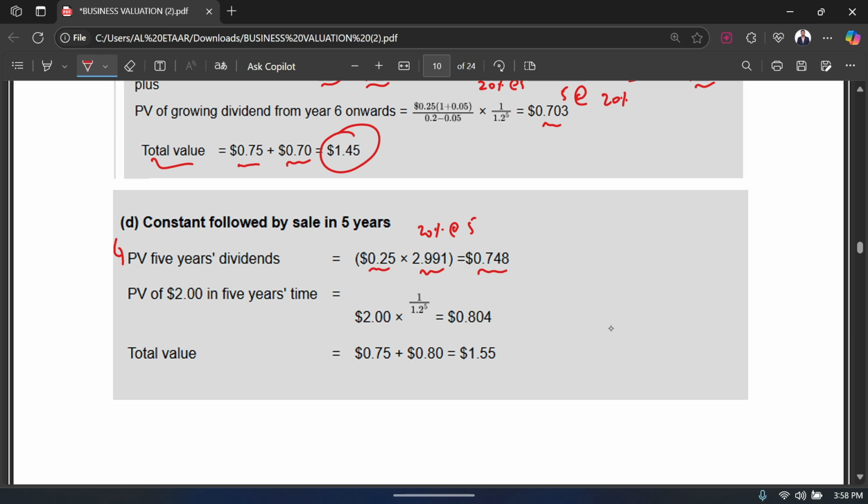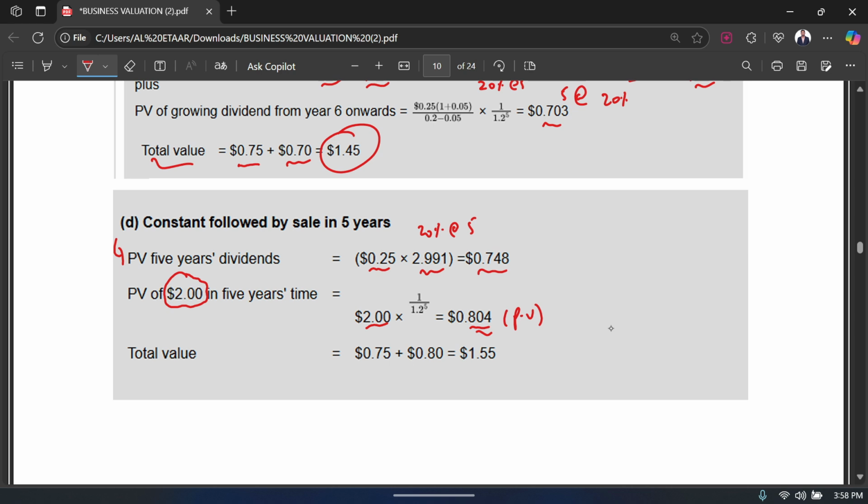Rather, you are selling the shares. You are basically selling the shares, so you are going to just take the amount of the selling of those shares. You sold those shares for how much? For $2. And you're going to discount this $2 to calculate your present value, that is, how much this selling price is equal to in today's terms. For that you just have to times it by the discount factor so you can get your present value.